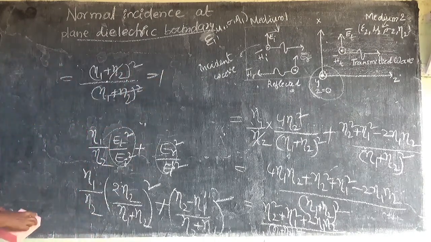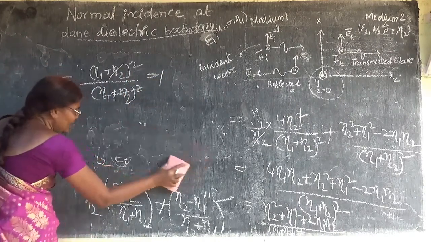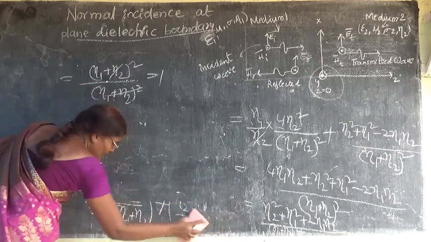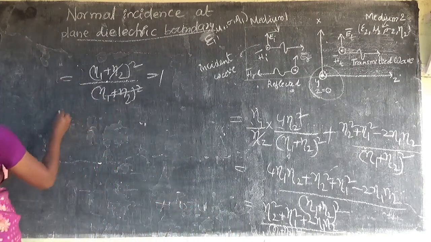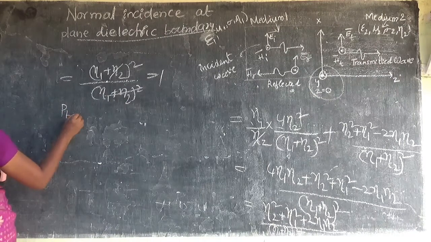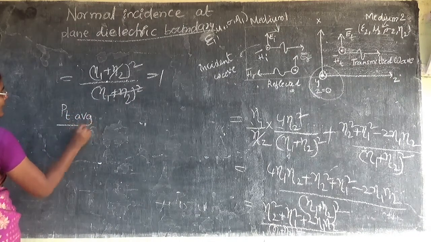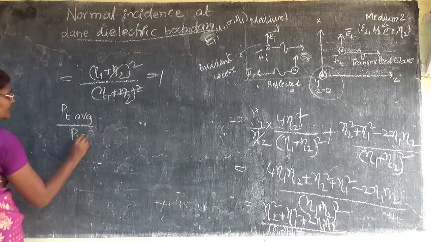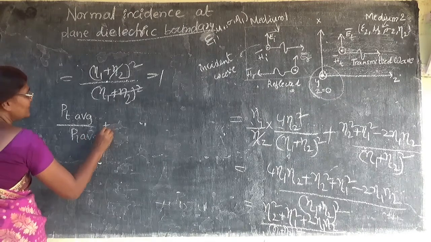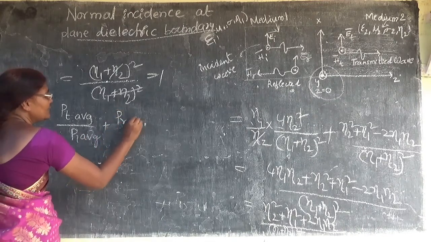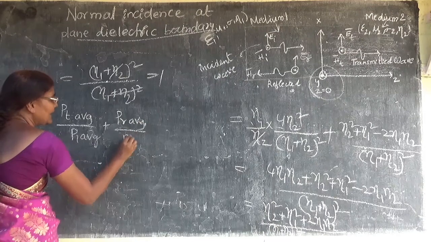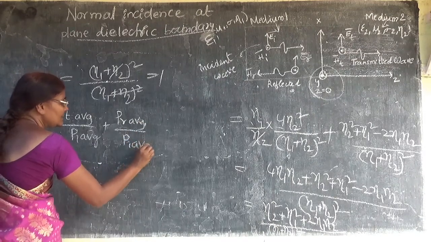What does it mean? PT average by PI average plus PR average by PI average is equal to 1.